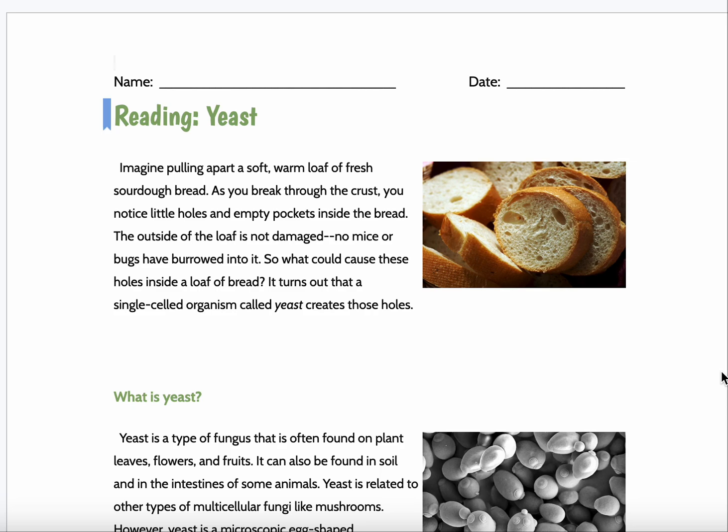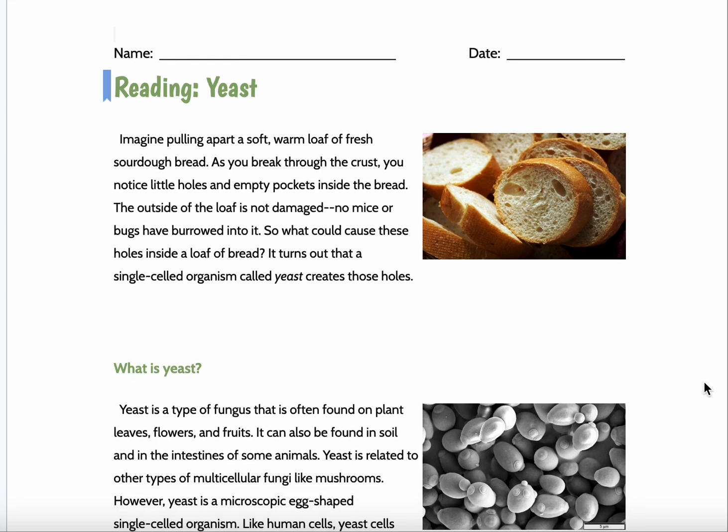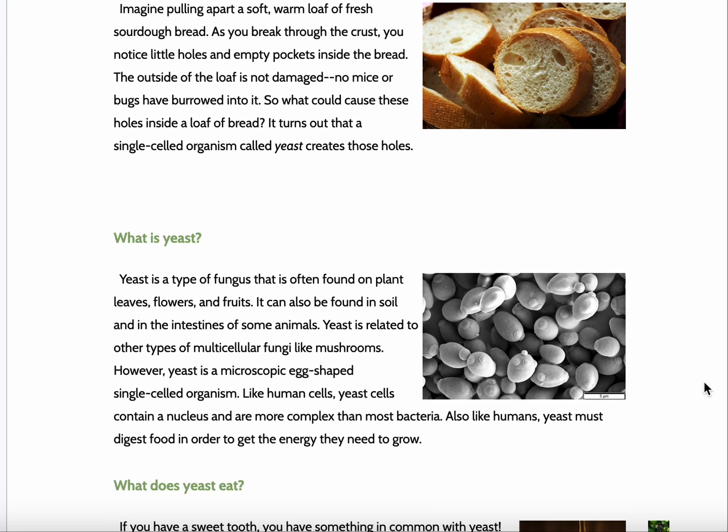It turns out that a single-celled organism called yeast creates those holes. What is yeast? Yeast is a type of fungus that is often found on plant leaves, flowers, and fruits. It can also be found in soil and in the intestines of some animals. Yeast is related to other types of multicellular fungi like mushrooms. However, yeast is a microscopic, egg-shaped, single-celled organism.